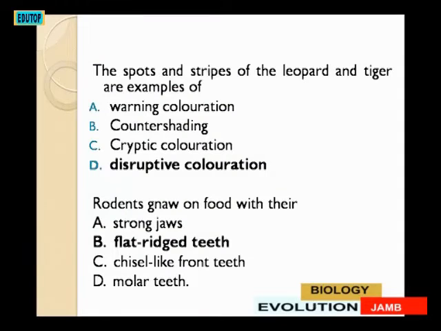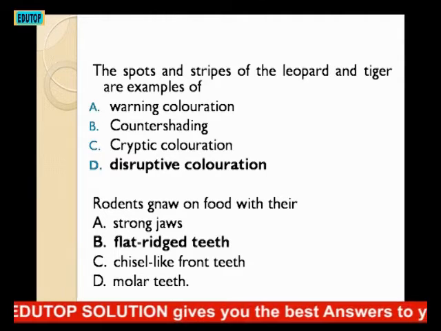The next question. The spots and the stripes of the leopard and tiger are examples of what? A. Warning coloration. B. Countershading. C. Cryptic coloration. D. Disruptive coloration. It is disruptive coloration.